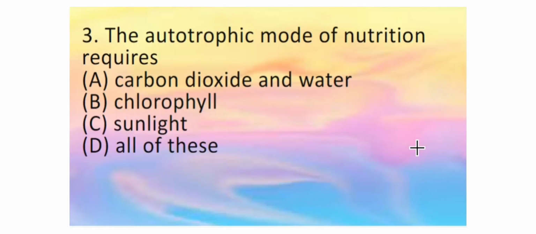The third question is, the autotrophic mode of nutrition requires. What is autotrophic mode of nutrition? Where the organism can synthesize its own food using inorganic substances, right? So we know that for that the raw materials are carbon dioxide and water. Chlorophyll is a pigment which is necessary for this nutrition, because chlorophyll can absorb sunlight. Sunlight is the only source of energy. So all these are necessary for autotrophic mode of nutrition. So we will mark the answer D as the correct one.